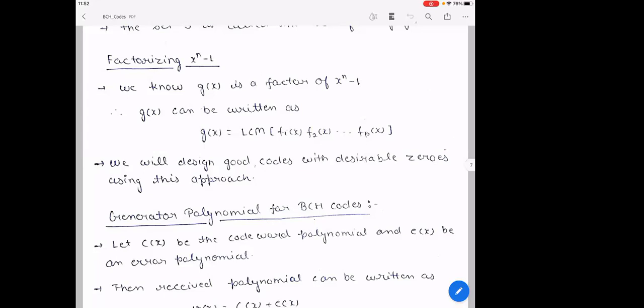Their LCM also divides that number. Now, any factor can become a generator polynomial, so cyclic codes and factors are related. But in the BCH codes, we are taking a particular LCM depending upon something. So all of you have to be clear with this before going further.